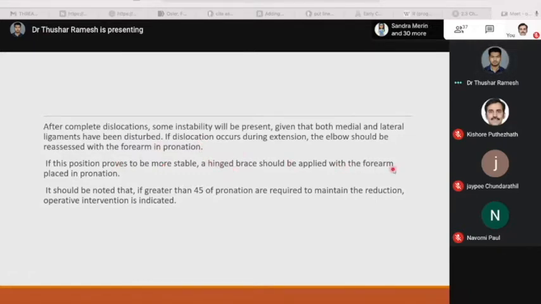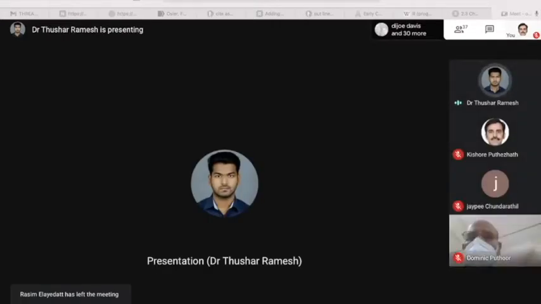It is absolutely critical that the ulnar nerve be identified and protected, and transposed anteriorly if necessary. This is standard during any repair procedures involving the medial compartment of the elbow. Complete dislocations almost always include disruption of the medial collateral ligament complex, sometimes even avulsing the overlying flexor pronator muscular structures. The ligament complex can be repaired with large braided non-absorbable sutures, suture anchors, bone tunnel, or in certain situations, autogenous tendon grafts. After surgery, the stability of the elbow must be assessed.